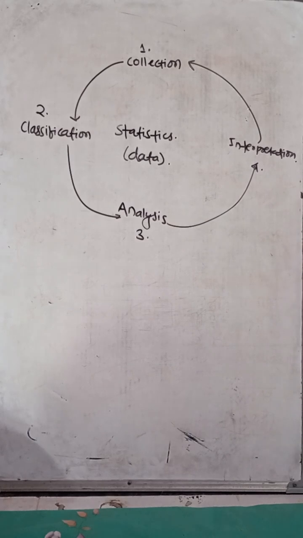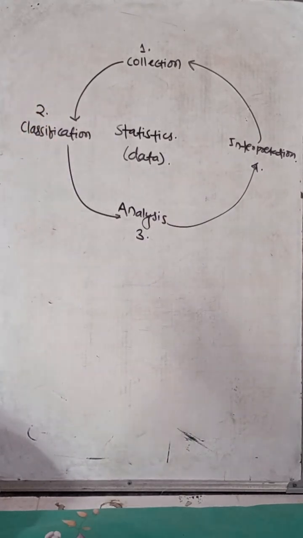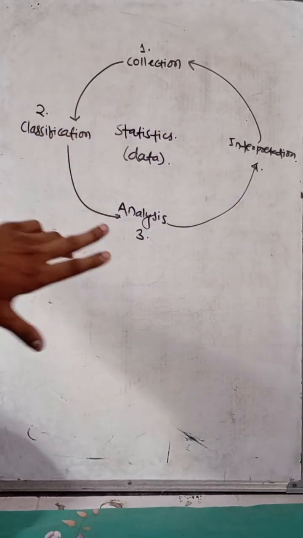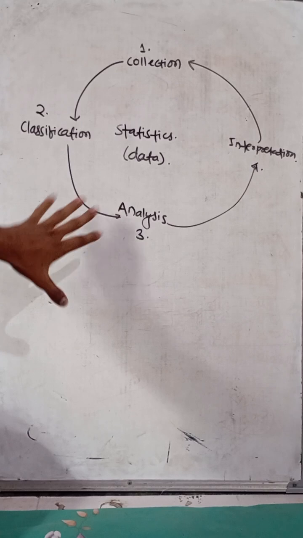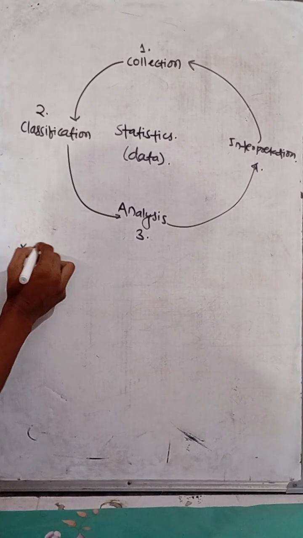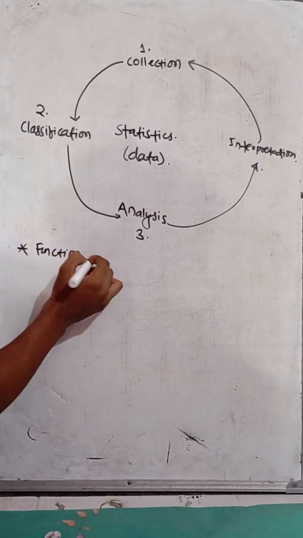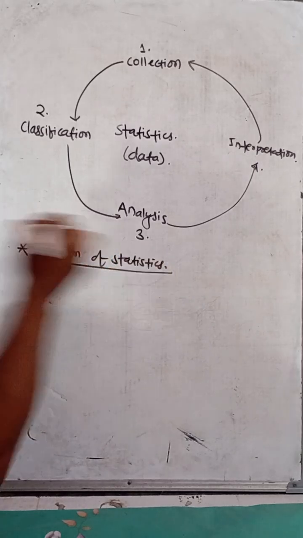So what is the reason behind the 4 things of statistics? If I say collection, classification, analysis, interpretation of statistics are the same, what is the reason behind evolving these 4 things? That is the next topic, the function of statistics.